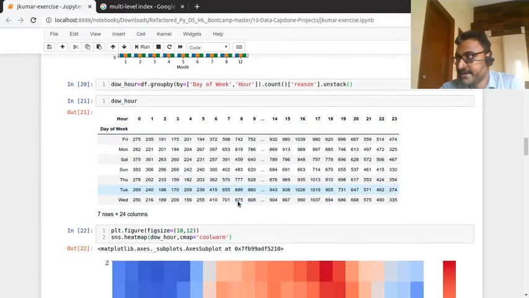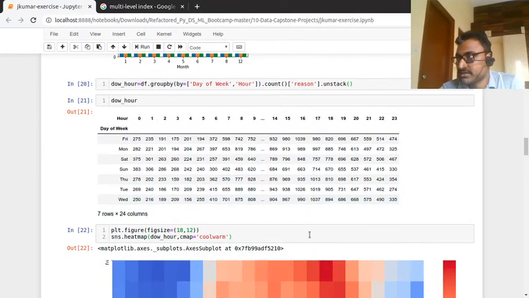And then next I am going to group. In this, the reason is that it is not separately divided into EMS, fire and other things, but it is counting all the values.